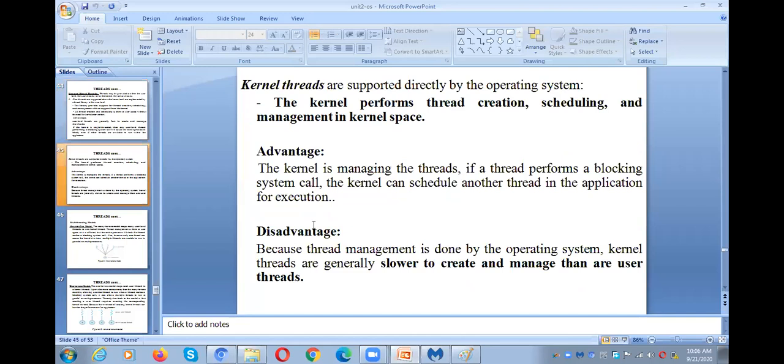The second variety is the kernel level thread, and those are created by the kernel in the kernel space, that means in the operating system allocated space. And the next, advantages of kernel threads. You may not be able to understand the advantages of kernel threads yet, but the disadvantage you can understand: they are slower to create and manage than user threads.